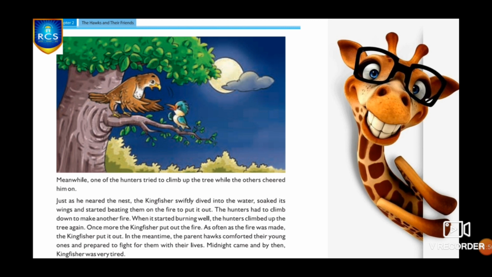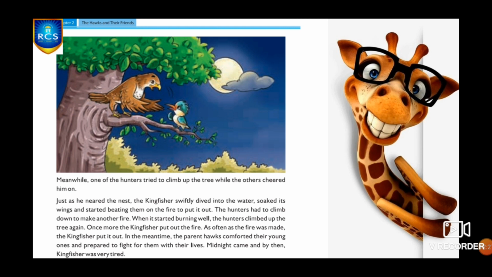The hunters had to climb down to make another fire. When it started burning well, the hunters climbed up the tree again. Once more, the kingfisher put out the fire. As often as the fire was made, the kingfisher put it out. In the meantime, the parent hawks comforted their young ones and prepared to fight for them with their lives. Midnight came, and by then Kingfisher was very tired.